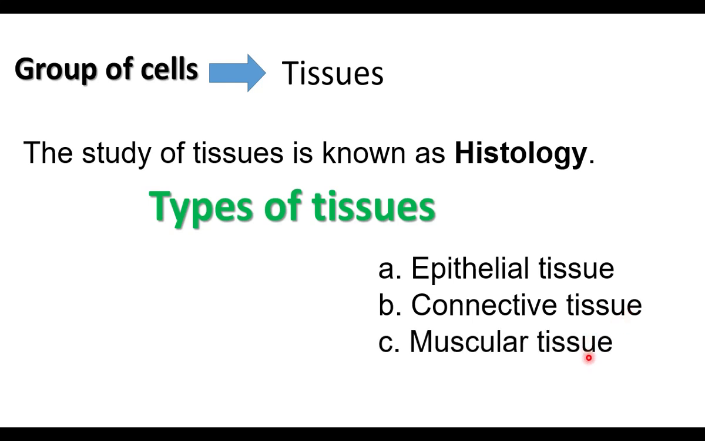Muscular tissue is elastic in nature. The muscles provide movement. And the last, nervous tissue. Our brain is made up of nervous tissue. The four types of tissues in animals are epithelial tissue, connective tissue, muscular tissue and nervous tissue.